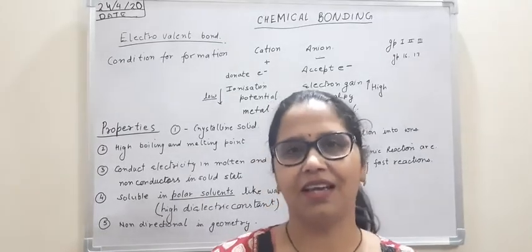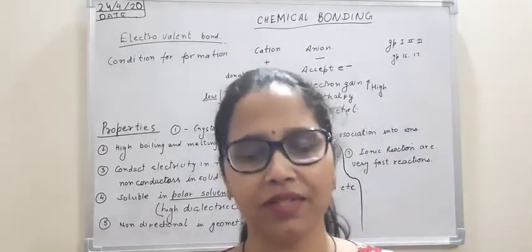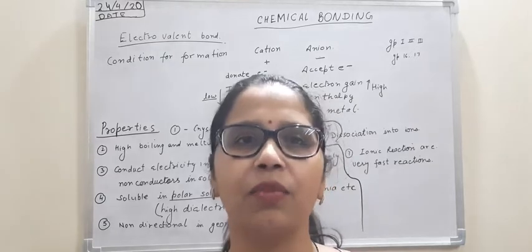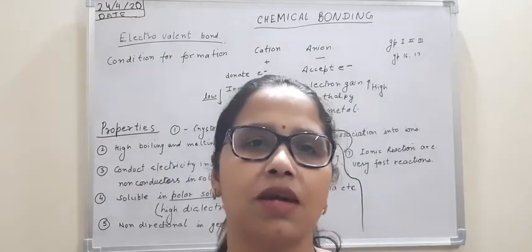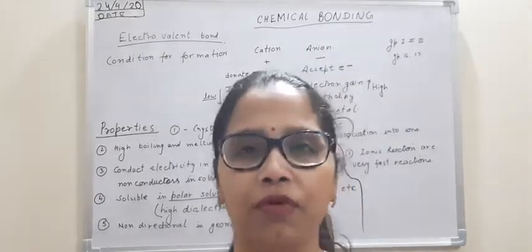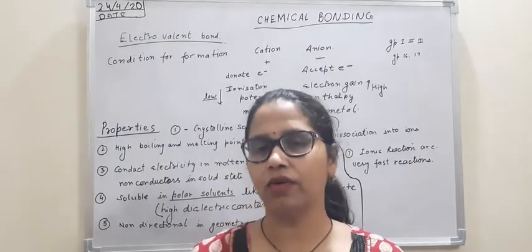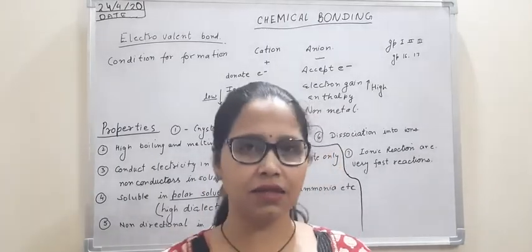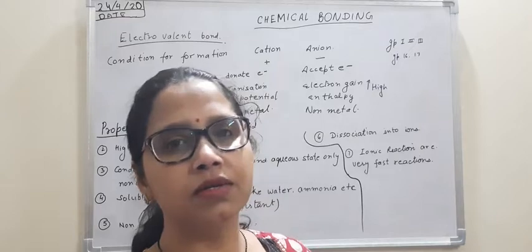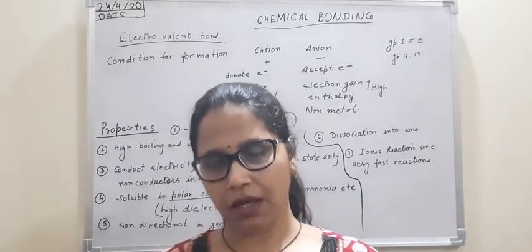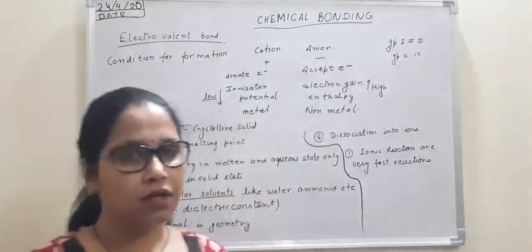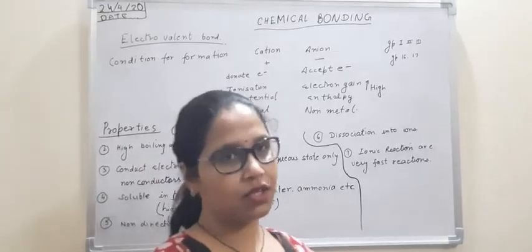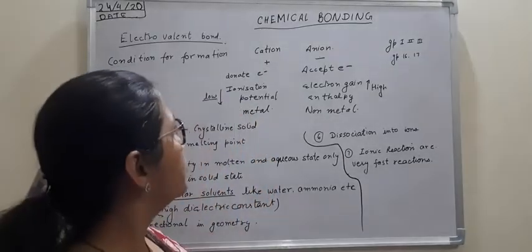Hello students. Last class in chemical bonding we have studied what is an electrovalent bond. So today we are going to study more about this particular type of bonding, that is electrovalent bond. Now in the last class we have studied that electrovalent bond is always formed between anion and cation. So let us study the three conditions in which an electrovalent bond can be formed.